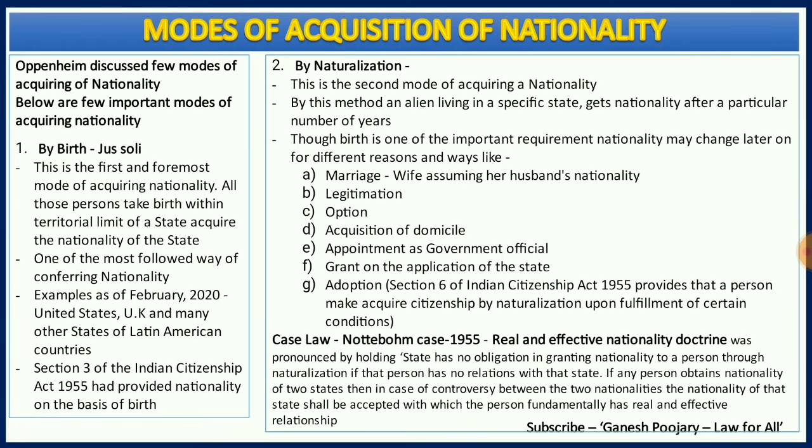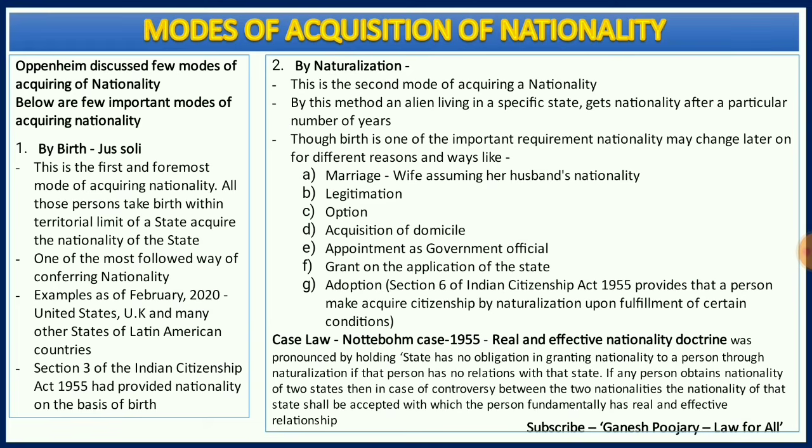Now, the next important question is whether states have an obligation to grant nationality on the basis of naturalization. The answer is no, which is what was held in the Nottebohm case 1955, where the real and effective nationality doctrine was laid down. Here it was pronounced that a state has no obligation in granting nationality to a person through naturalization if that person has no relationship with that particular state. So it is very important for a person to have a clear relationship with that state. Only then via naturalization he might get nationality, and it is not an obligation on a particular state.